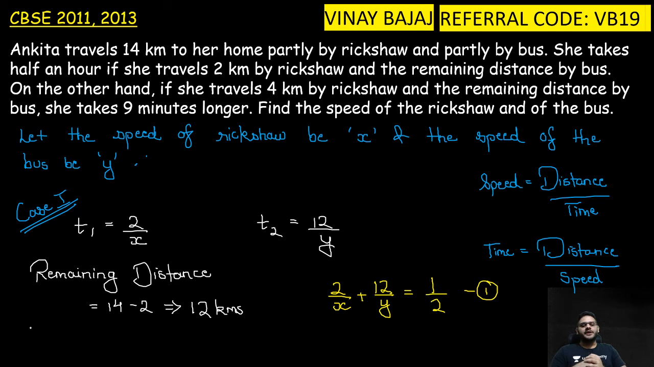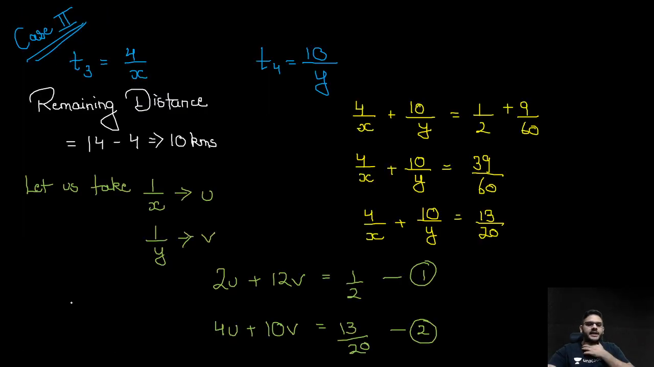Then we get the first equation as t1 plus t2 is equal to the total time taken to cover that distance of 14 kilometers. Very good. Then we get T3 and T4 again by using the same thing. 14 is the total distance.